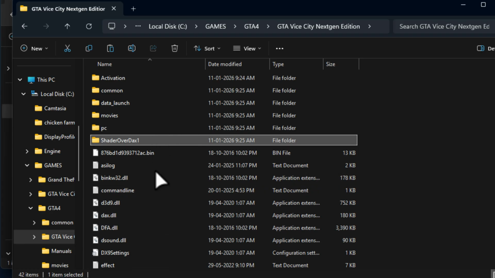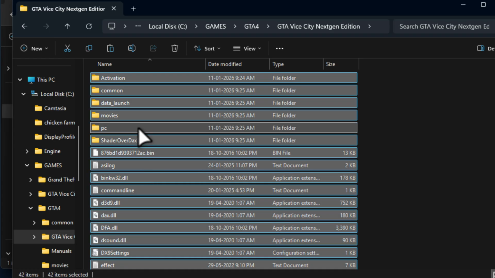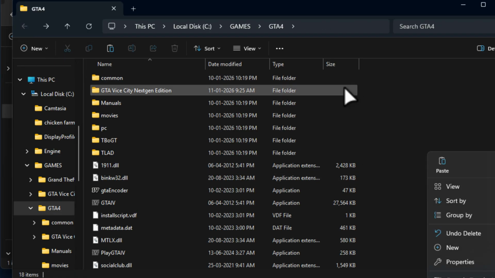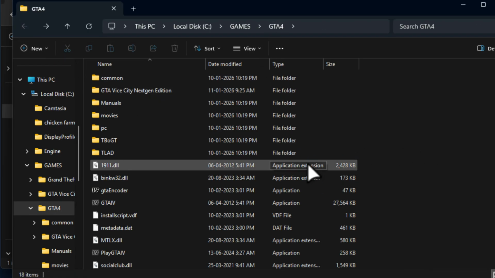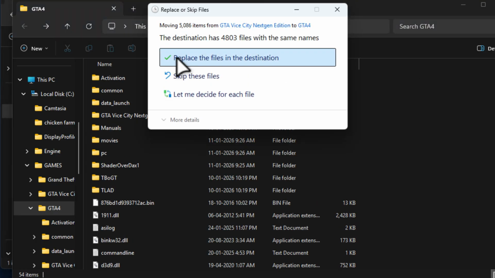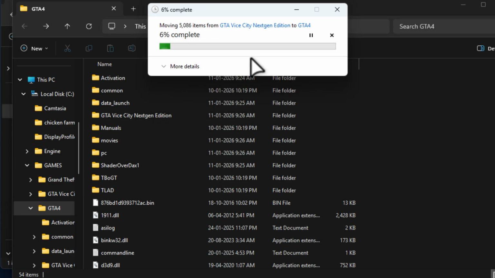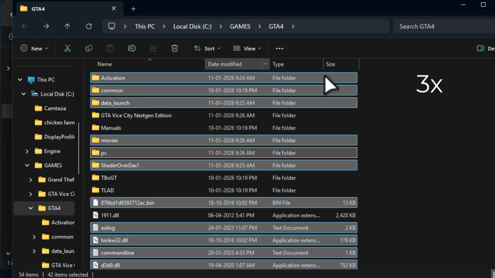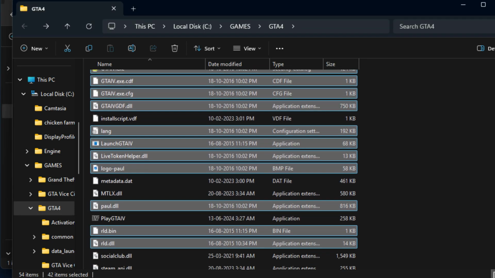Click on any folder and press Ctrl+A on the keyboard to select all. Just right click and select the cut option and then go back. Paste it in the GTA 4 folder. Select replace the files in the destination. And now you can launch the game.